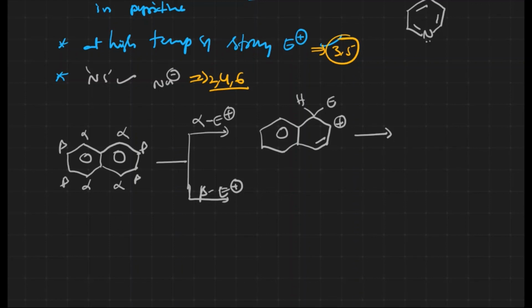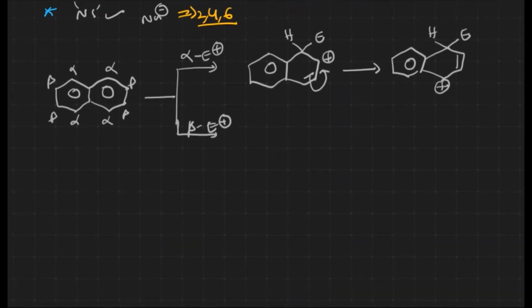Now to stabilize this one, the adjacent pi electron shifting takes place. Here we will get the positive charge, with the electrophile and hydrogen. Now let us take the beta position, what is going to happen here? If the electrophile comes at the beta position, a carbocation will be generated at the alpha position.